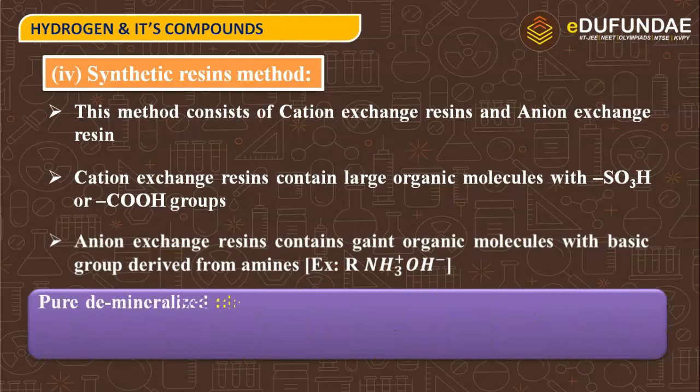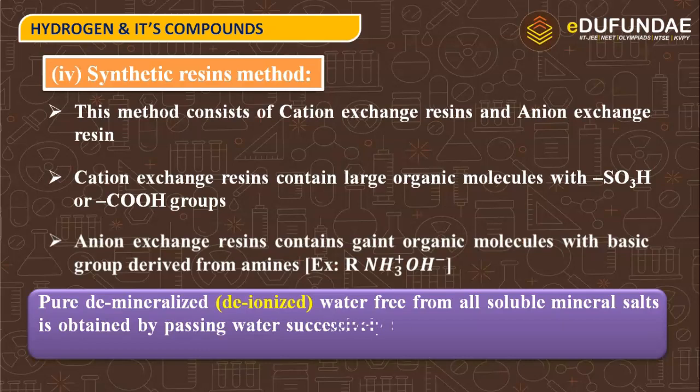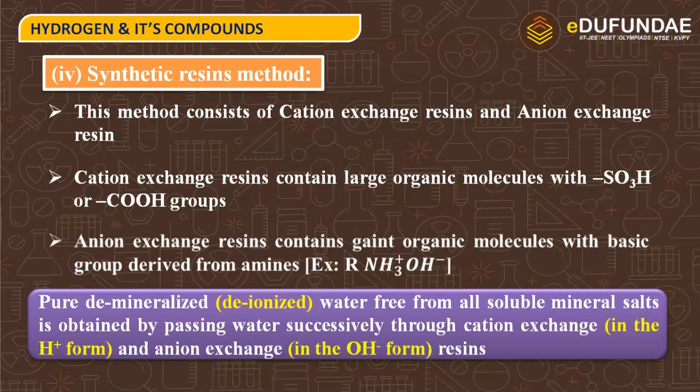And anion exchange resins contain giant organic molecules with basic groups derived from amines, for example RNH3 positive, OH negative. And from this method, we get demineralized or deionized water that is free from all soluble mineral salts in the hard water.